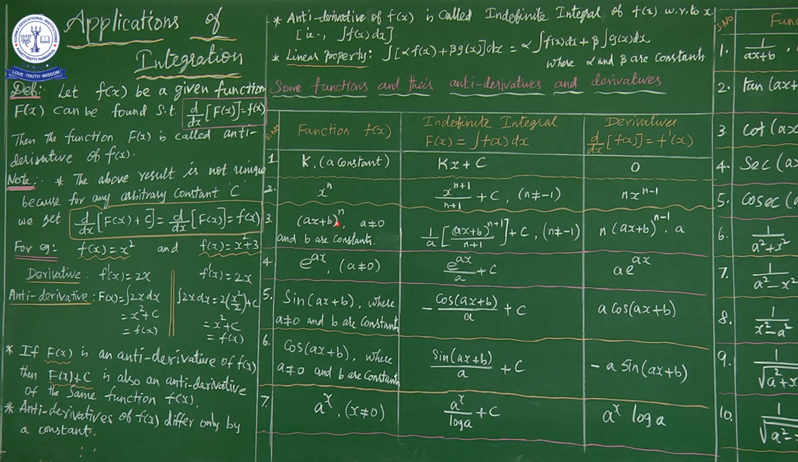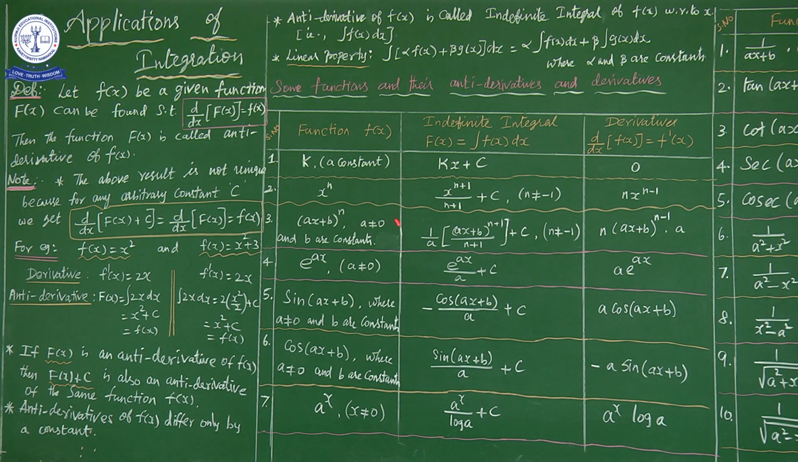Ax plus b whole power n, where a not equal to 0 and b is a constant. Why, sir, are we using a not equal to 0? What is the meaning of a not equal to 0? A is a non-zero constant; b may be 0. Suppose a is 0, what will become? The x term is missing, so the remaining is b power n. b is a constant, n is also a constant, so it goes to the first formula.